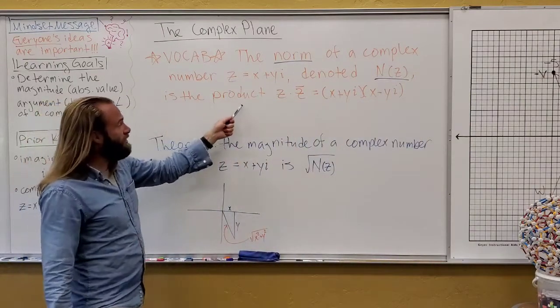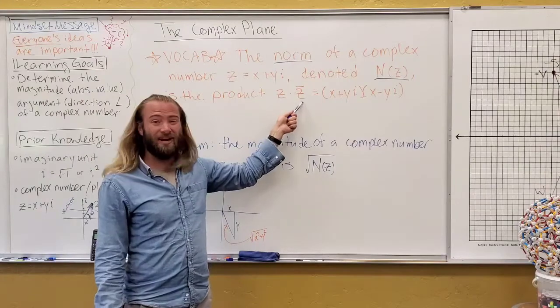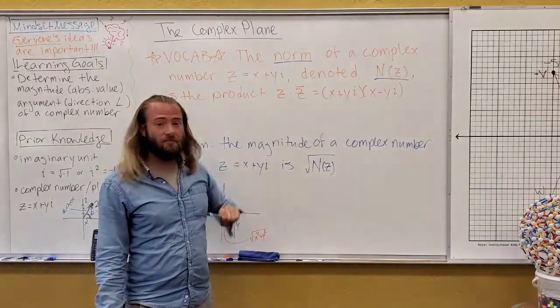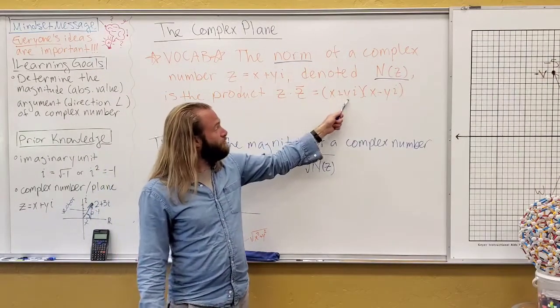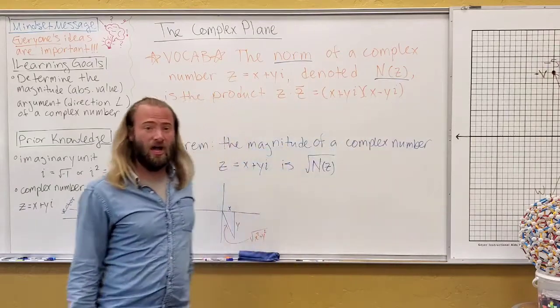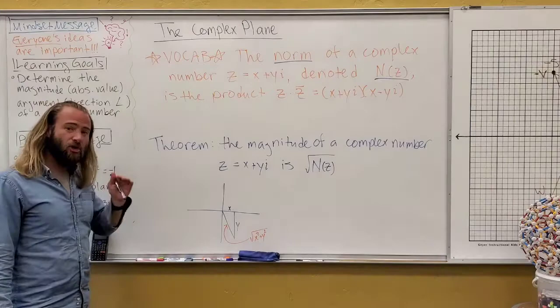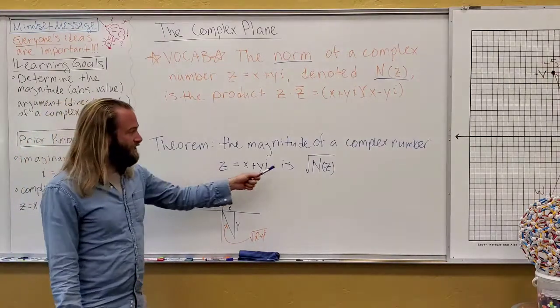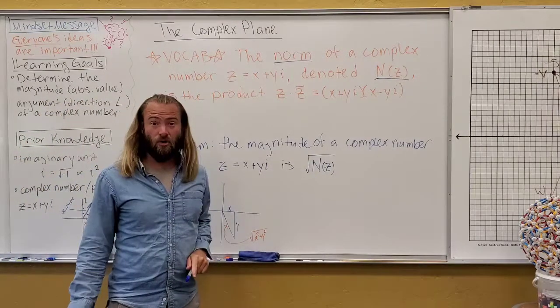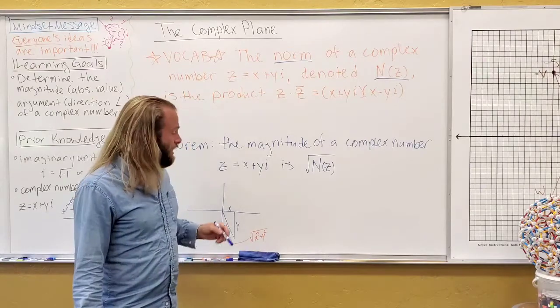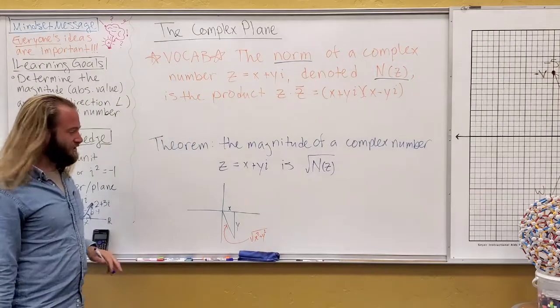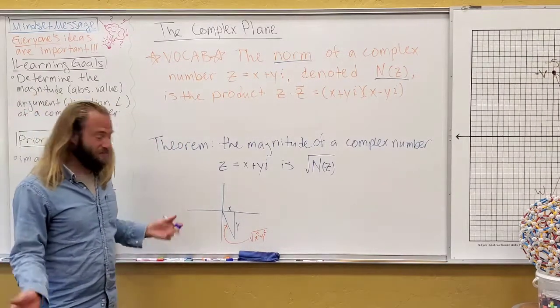It is the product of a complex number and its conjugate. Don't forget z bar means its conjugate. So x plus yi times x minus yi. And our theorem states that the magnitude of a complex number can also be found by taking the square root of the norm.